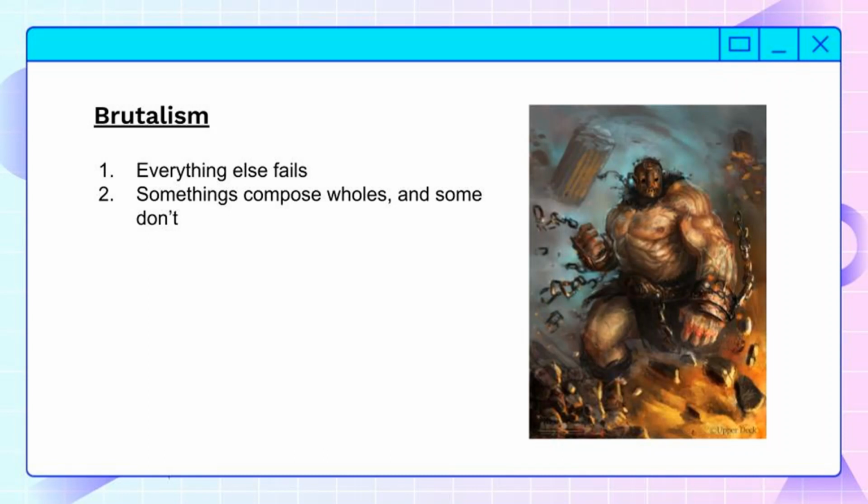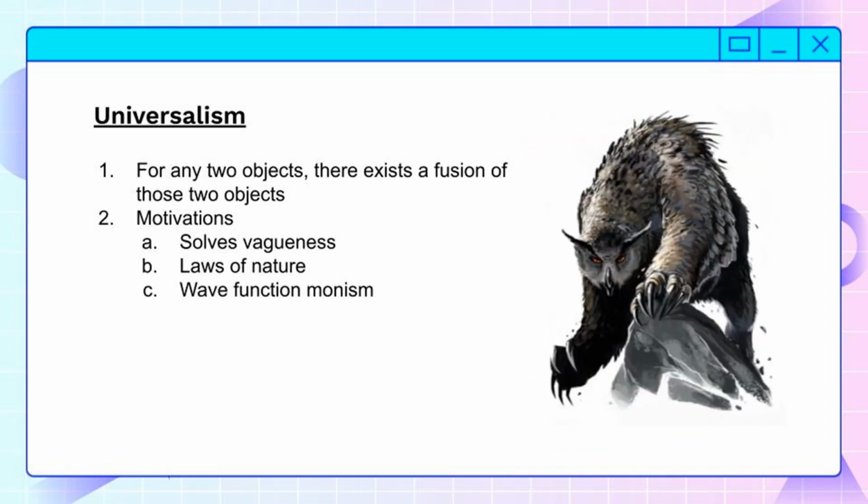Then the final answer is universalism, or always. Two objects always compose a whole. Doesn't matter which objects, doesn't matter what the relationship is, they always compose a whole. So this is committed to the principle of unrestricted composition. Whenever two things exist, there exists some fusion of those two things.